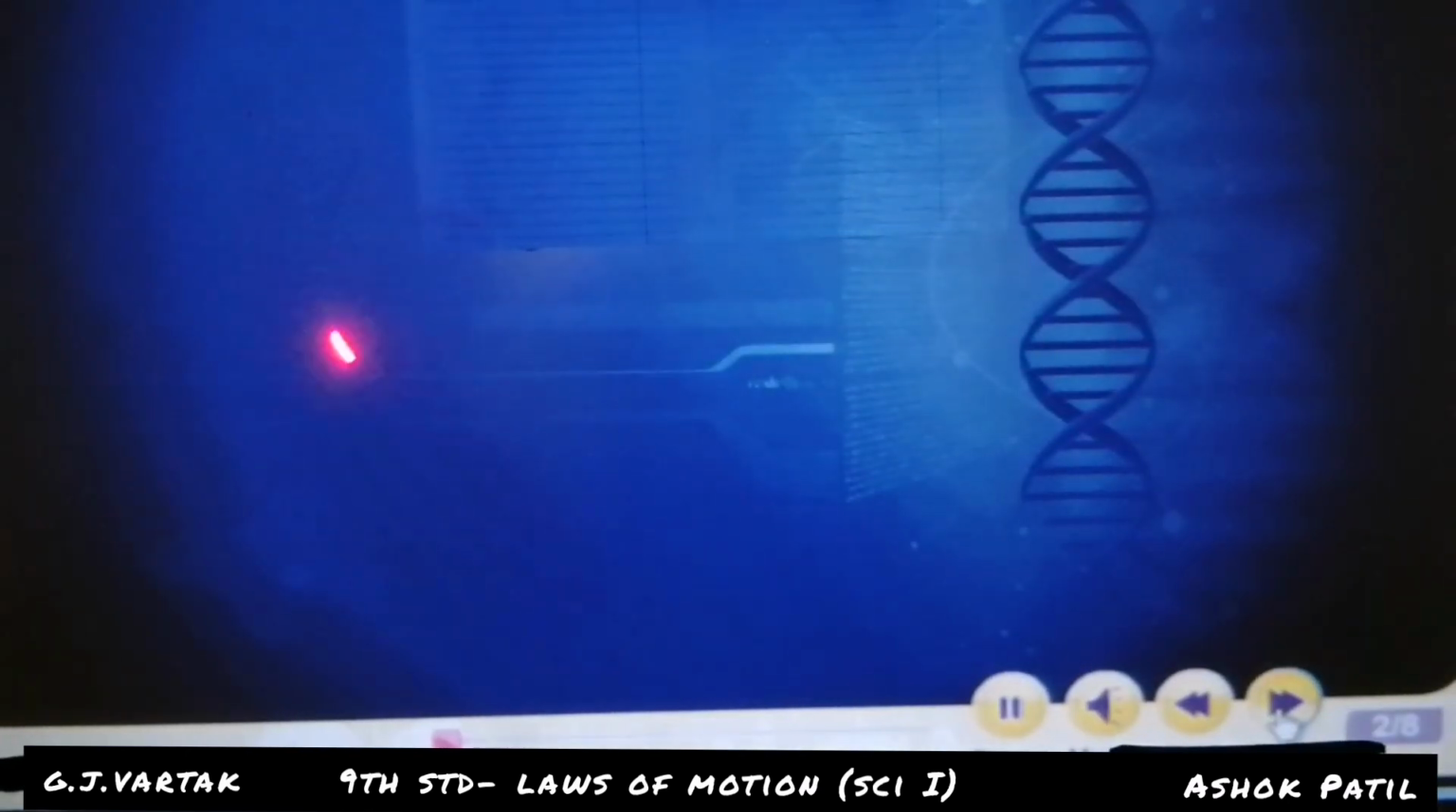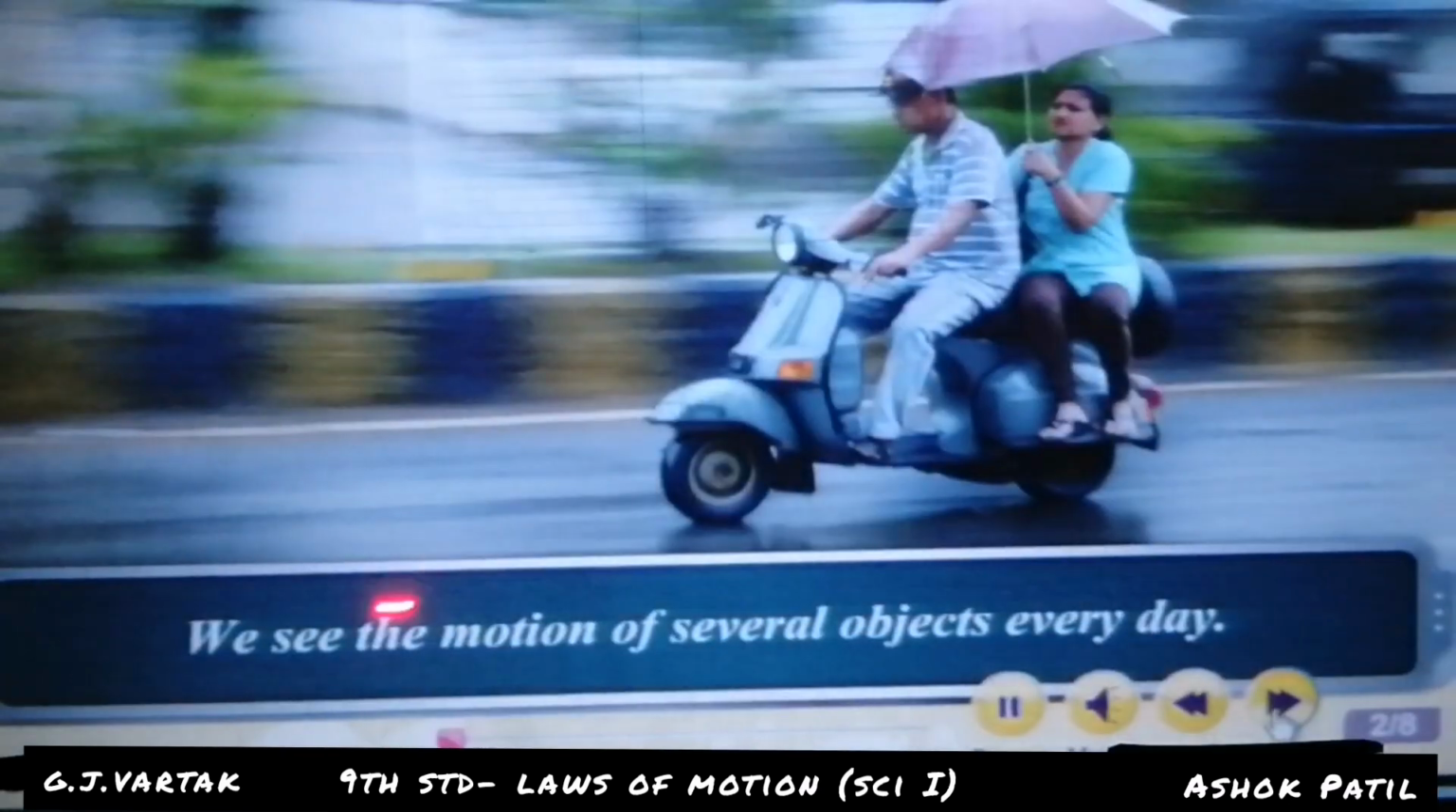Explanation. Motion of an object. We see the motion of several objects every day.